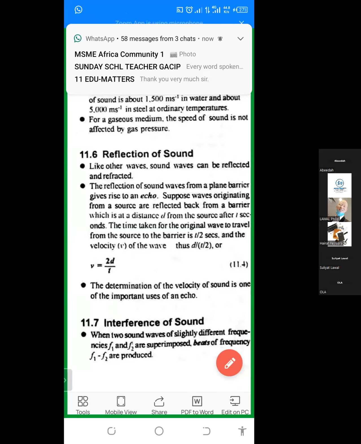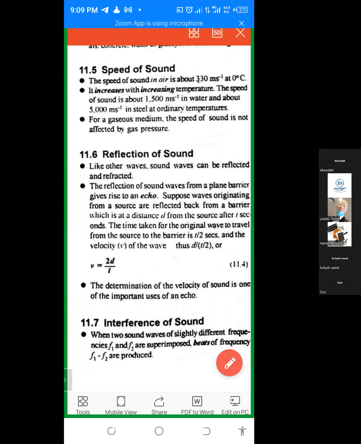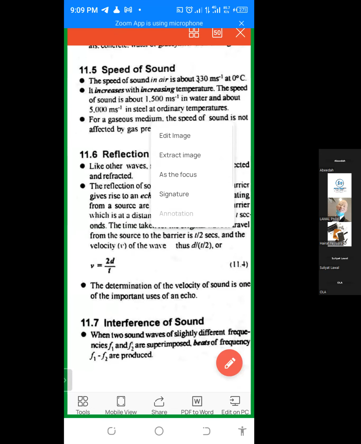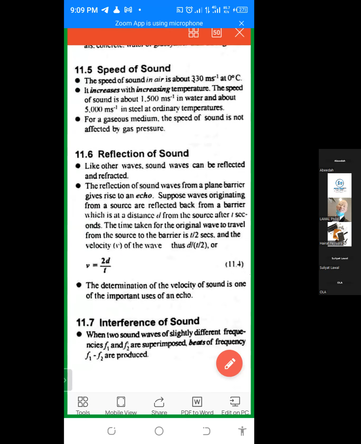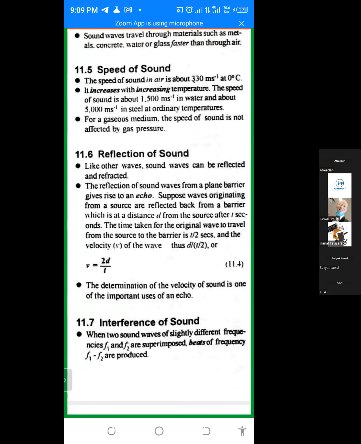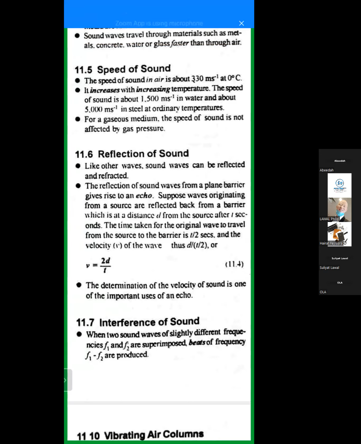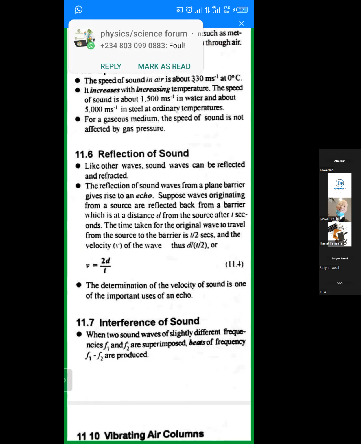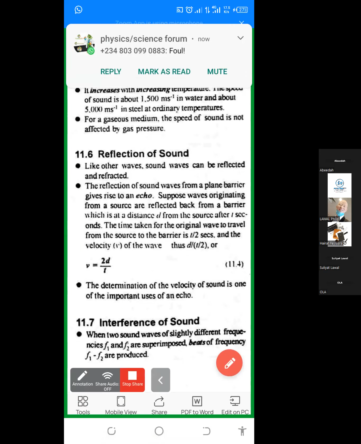It's fine. Okay. So we talked about reflection of sound. Sound can be reflected because it's a wave. Every wave can be reflected, and the reflection is more observable in sound. I've told you that they can use the application of that reflection of sound to determine the depth of the seabed. So this is the formula, and I'm going to show you why it is this formula.